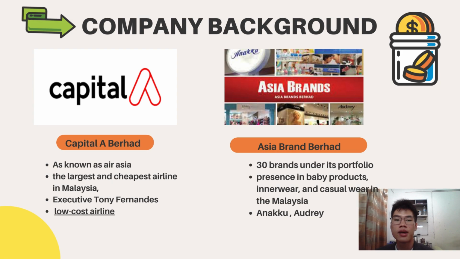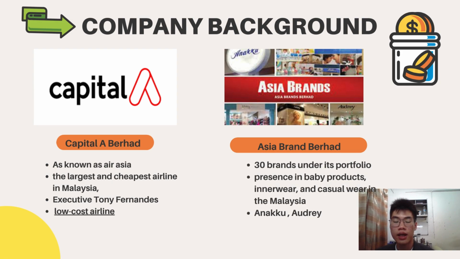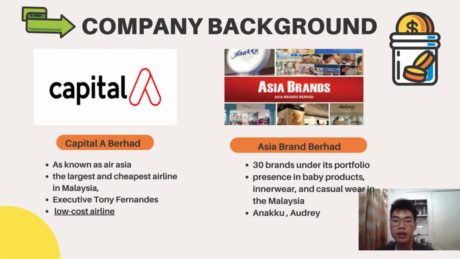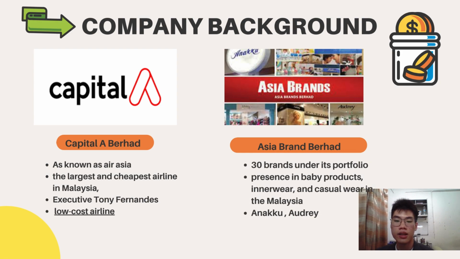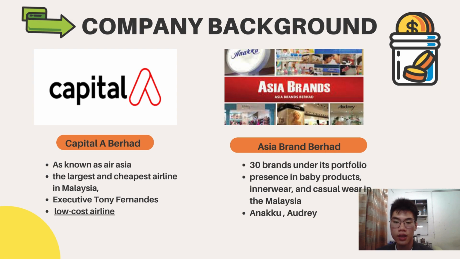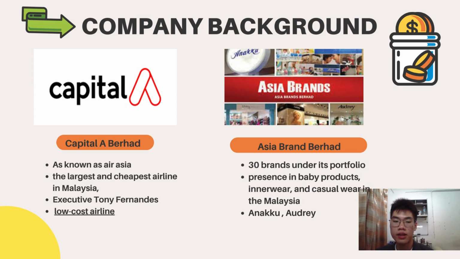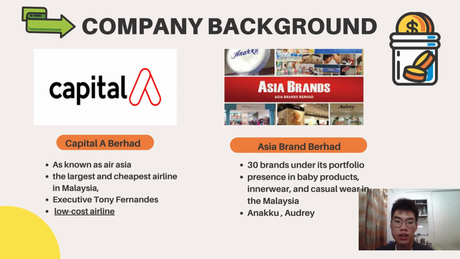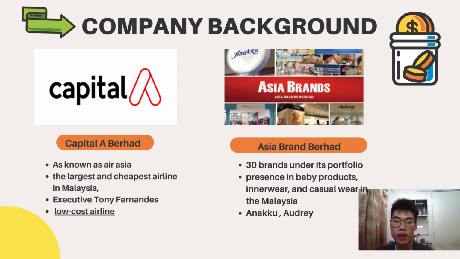Asia Brand Berhad has about 30 brands under its portfolio, and it was established by two brothers, Ng Dong Seng and Ng Tiong Leng, together with a Taiwanese partner. And Asia Brand Berhad is present in baby products, innerwear, and costume in Malaysia, and Anakku was the most famous